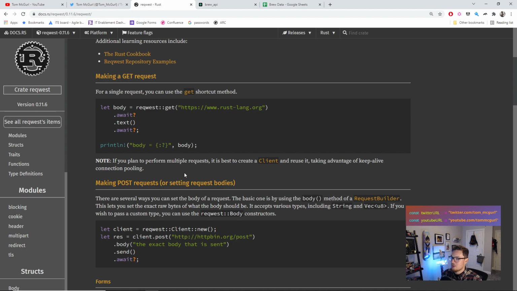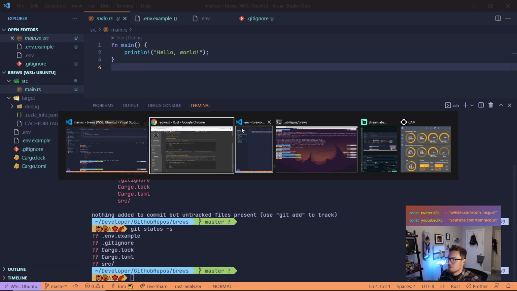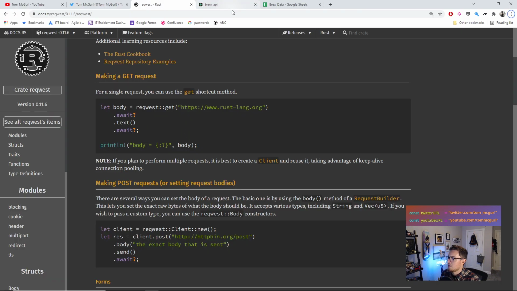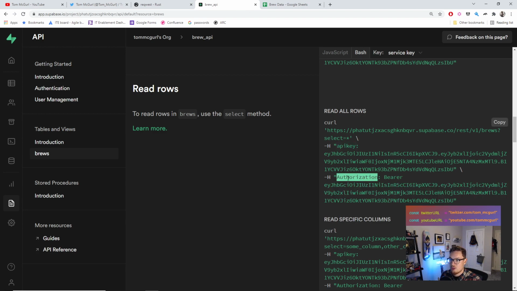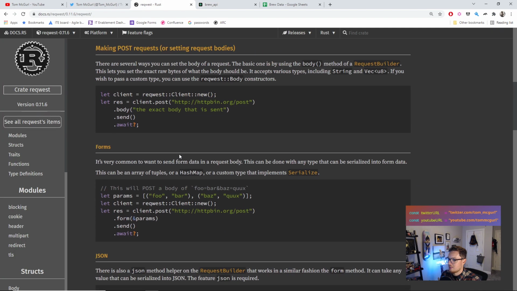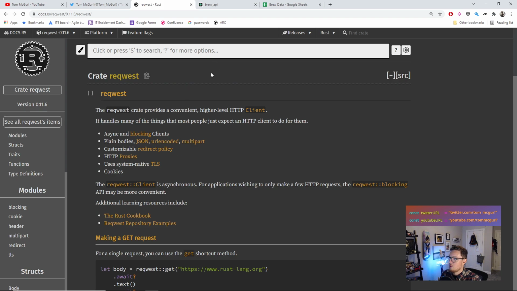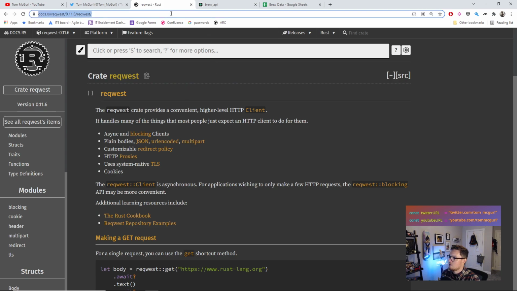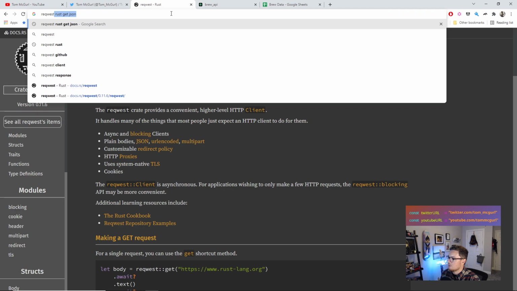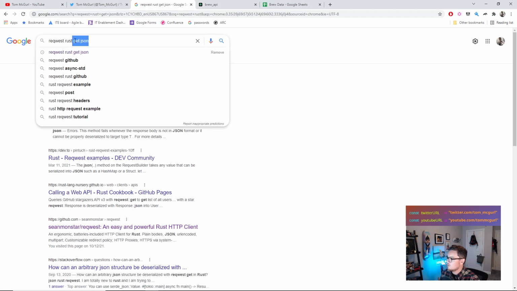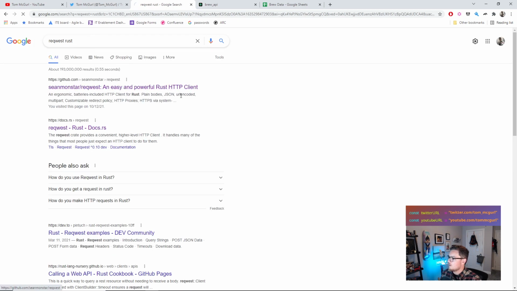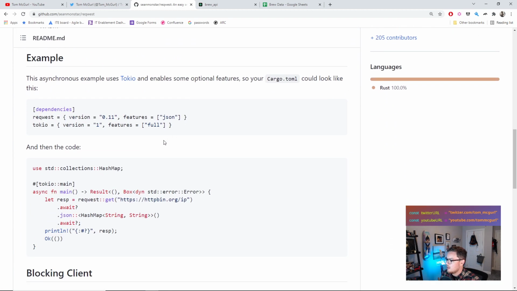Now we're going to need to be doing a few extra things. If you notice here in our Supabase curl that's outlined here, we actually need to include some headers. One of the headers is API key. The other one is authorization. So we're going to need to use a version of request that lets us actually send the headers. So one thing we can do is actually go to the request crate homepage where there's some examples. Let's go search for that. There's the actual page here. And here you can have some examples.